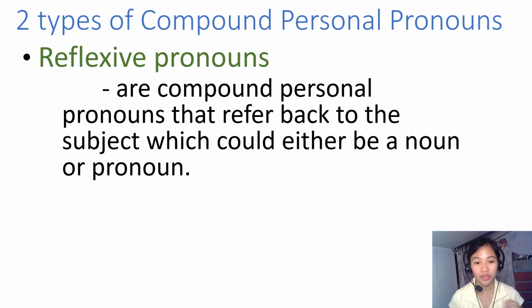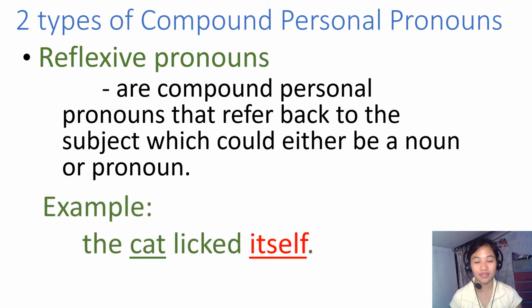When we say refer back to the subject, this means that it is referring to the subject itself. For example, the cat licked itself. Our noun here is cat, and we have our compound personal pronoun itself. So itself acts as an object, and cat is the subject.